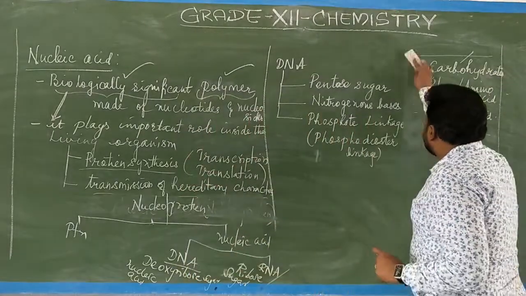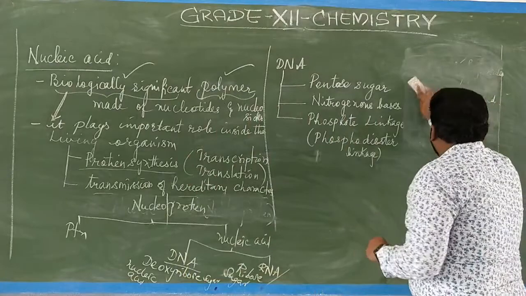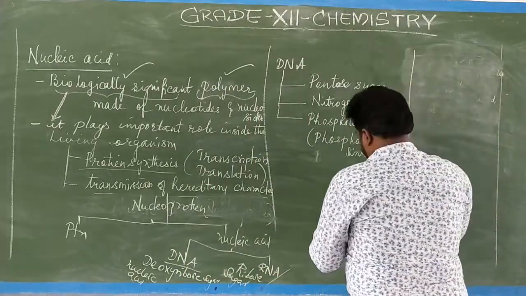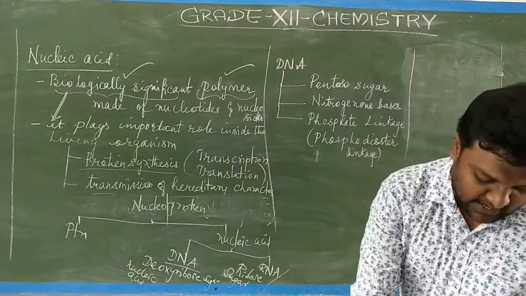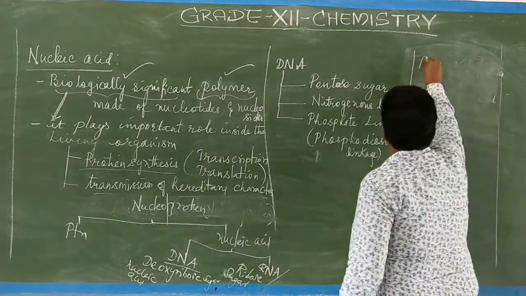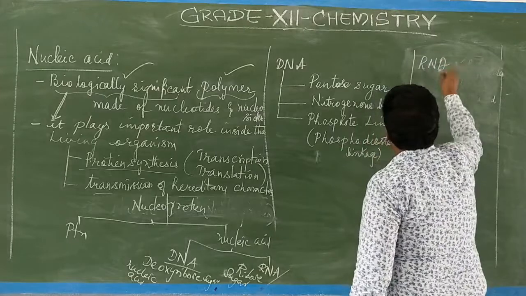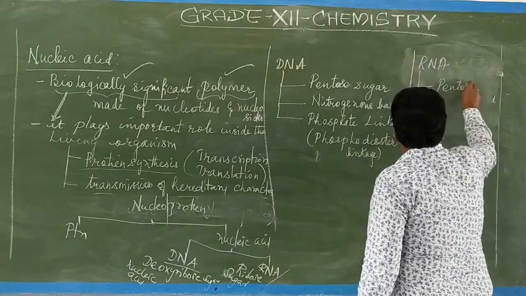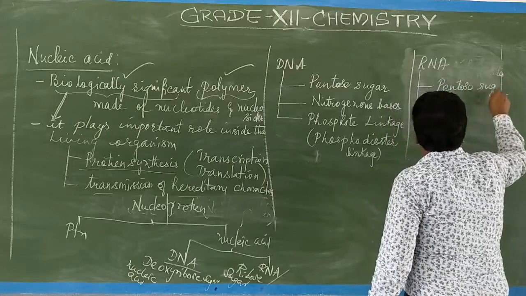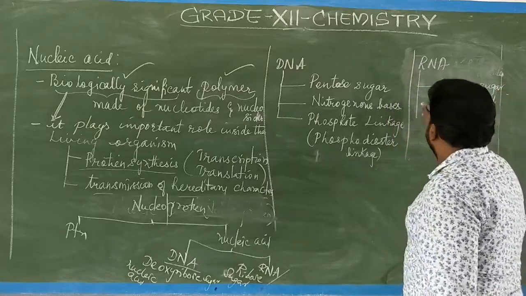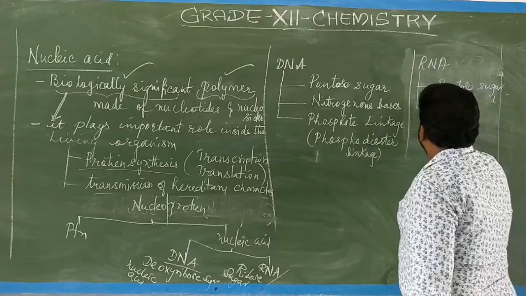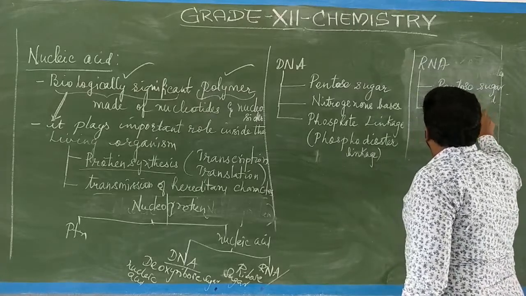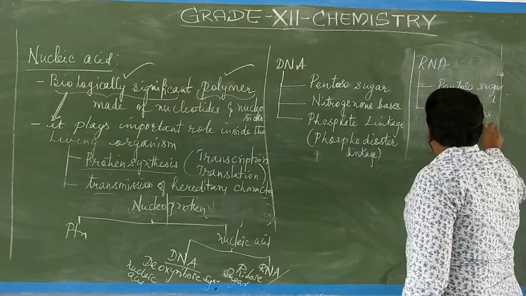Now coming to RNA. When you take RNA, it will be made up of the same pentose sugar and the nitrogenous bases.